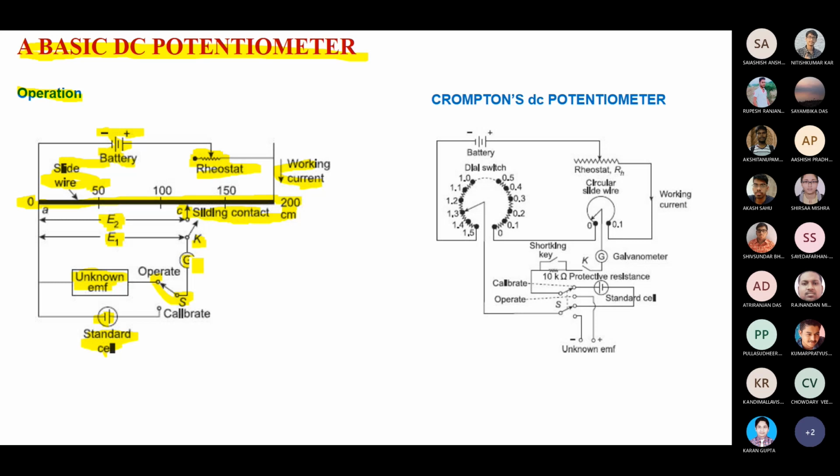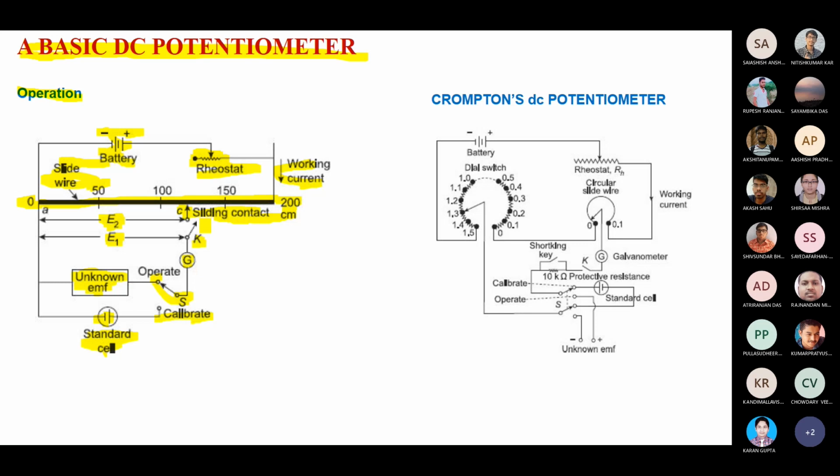In the first condition, you are just pointing out the galvanometer value when you connect the unknown EMF. I hope you are able to understand. Now you change the switch from the operated condition to the calibrated standard cell. The standard cell is there, so again the galvanometer is deflecting. So you need to know what your present condition is.